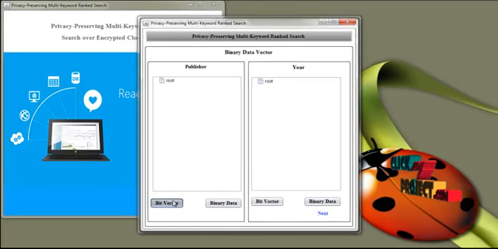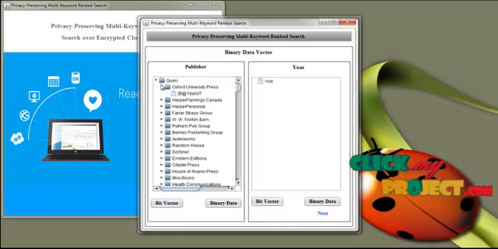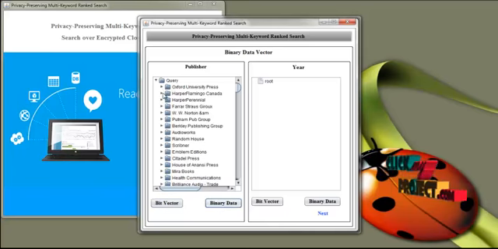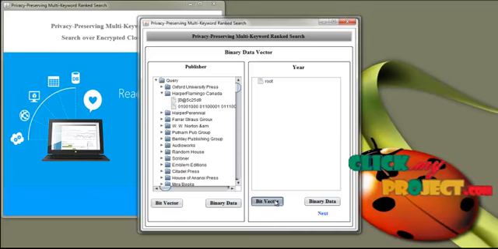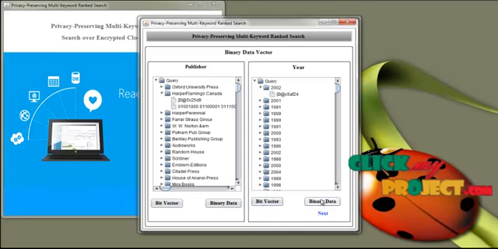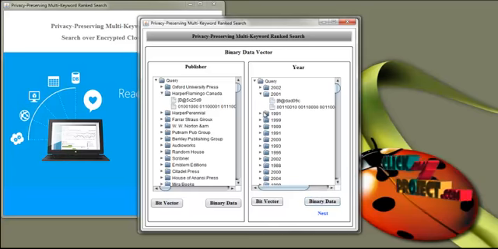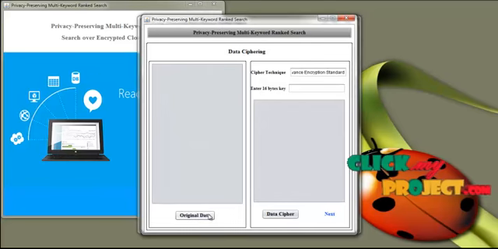Now the bit vector is generated for the publisher name, and then the binary data is also generated for the publisher name. Now the bit vector is generated for the years, and then the binary data is also generated for the years in the data set. Now press next. Now click the original data.